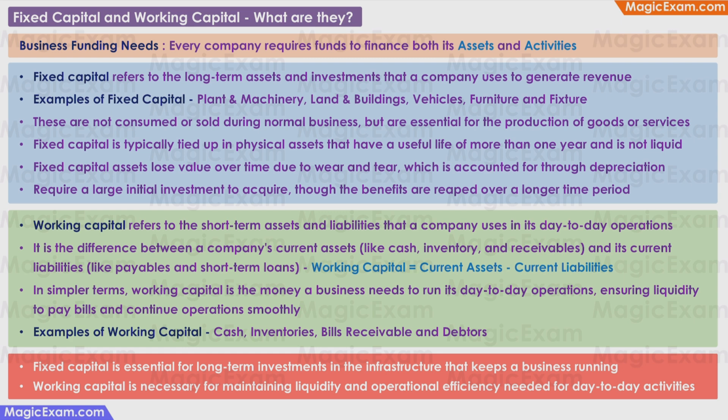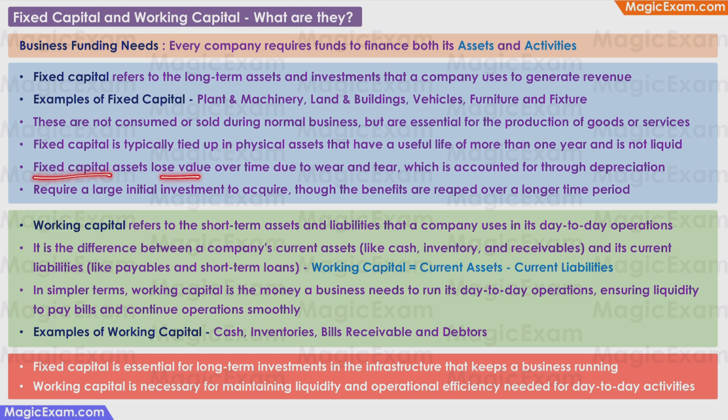Examples of fixed capital are the plant and machinery and the other equipment used in the business, land and buildings, vehicles, furniture and fixtures. These fixed assets are not consumed or sold during normal business, but they are essential for the production of the goods or services that are actually sold by the business. Fixed capital is typically tied up in physical assets that have a useful life of more than 1 year, and fixed capital is not liquid.